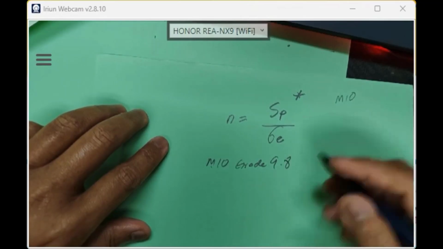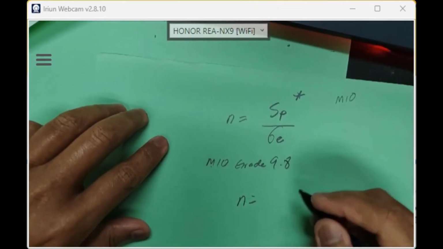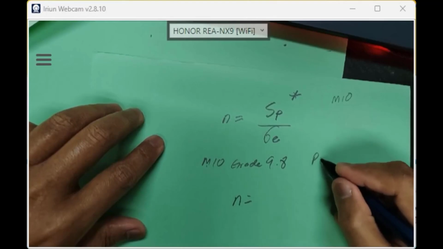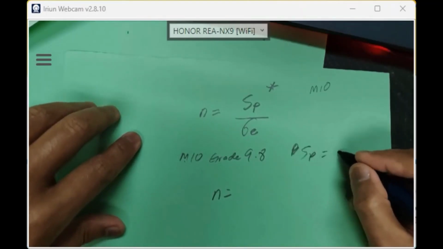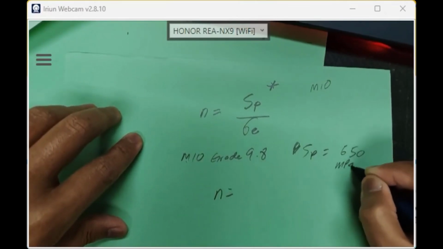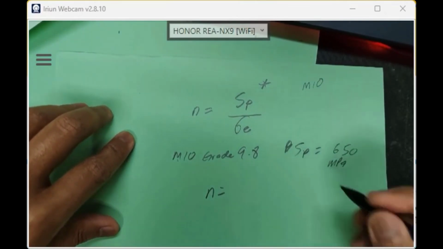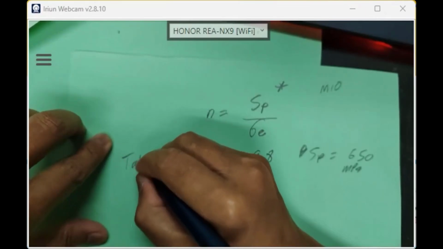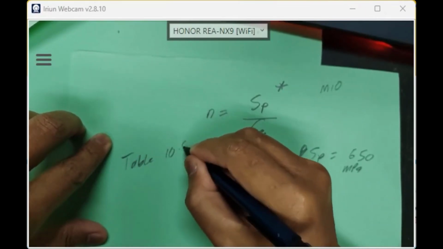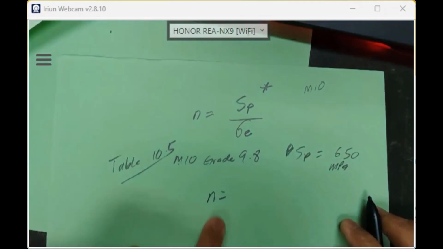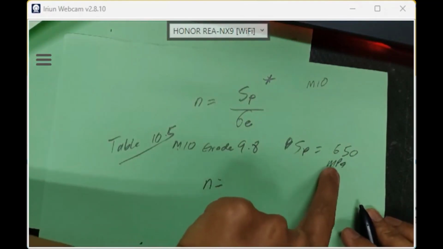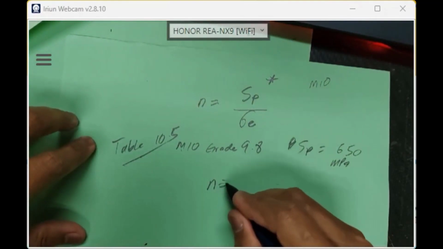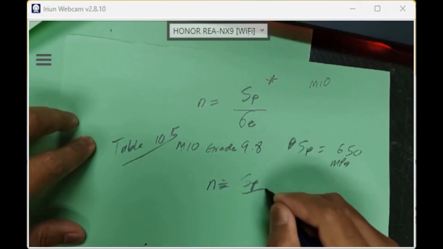I'm using bolt M10, grade 9.8. That's my solution. So the safety factor uses the proof strength of grade 9.8, which is 650 megapascal, from Table 10.5. For M10, grade 9.8, proof strength 650. So the safety factor is SP over your